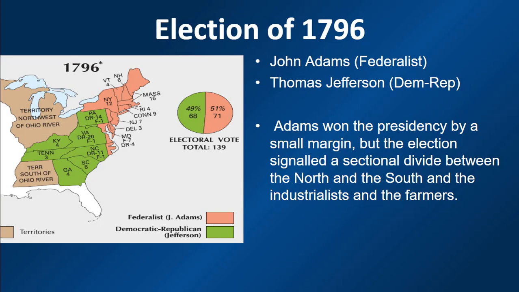After serving 2 terms, Washington was ready to retire to Mount Vernon and elections were held. The Federalist candidate was John Adams, George Washington's vice president, who ran against the Democratic Republican Thomas Jefferson. Adams won the presidency by a small margin, but the election signaled a sectional divide between the North and the South, and the industrialists and the farmers.